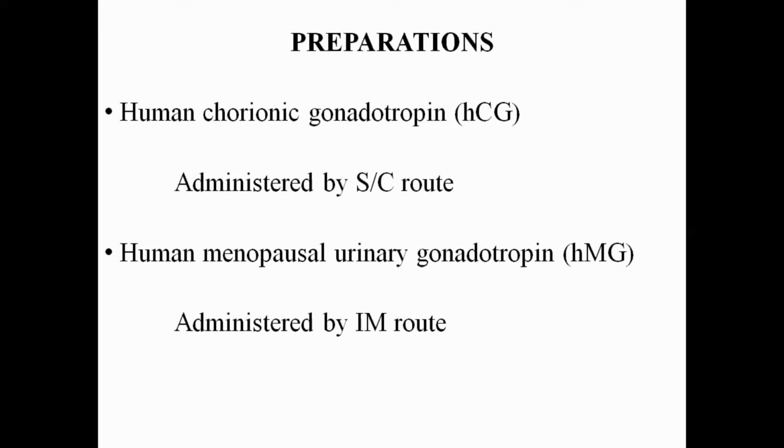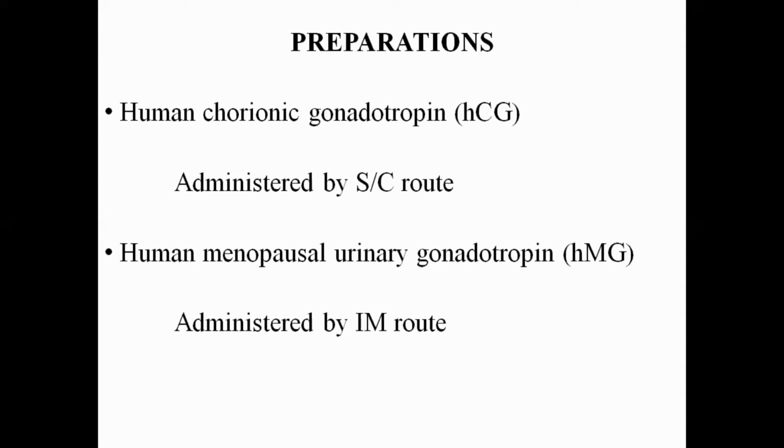They are also present in the maternal blood during pregnancy, and they are derived and prepared from the urine of the pregnant mother. The route of administration of human chorionic gonadotropin is the subcutaneous route, and the other preparation is the human menopausal urinary gonadotropin.